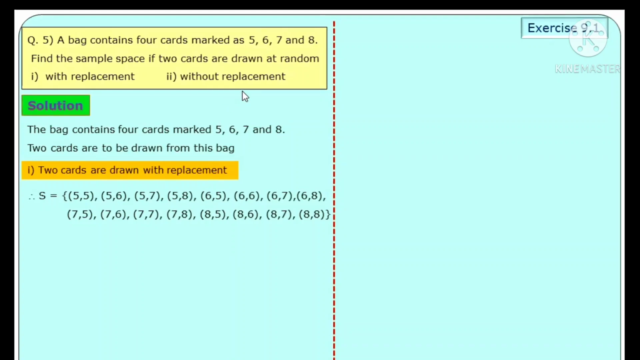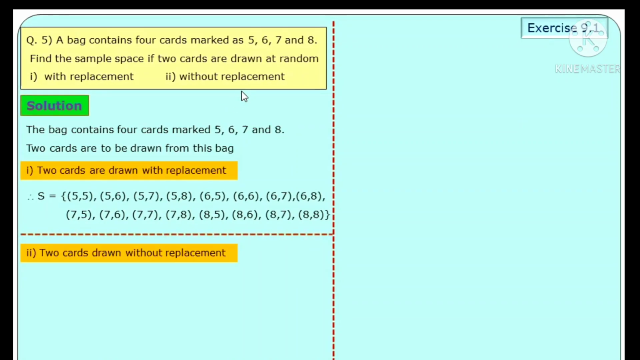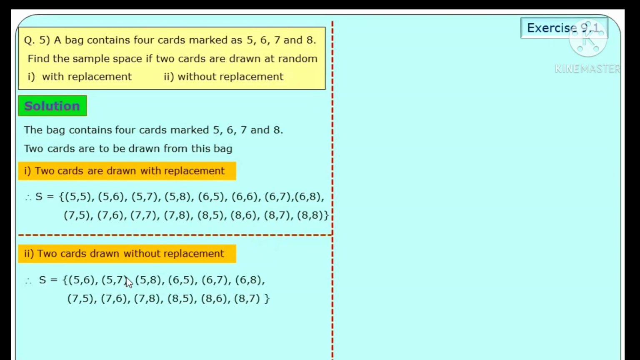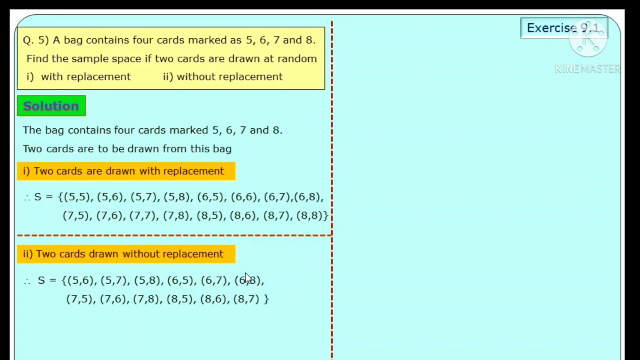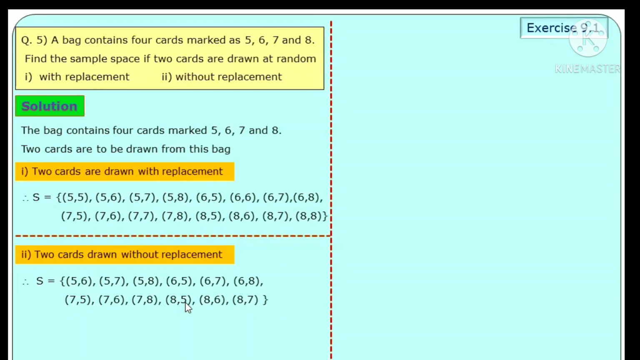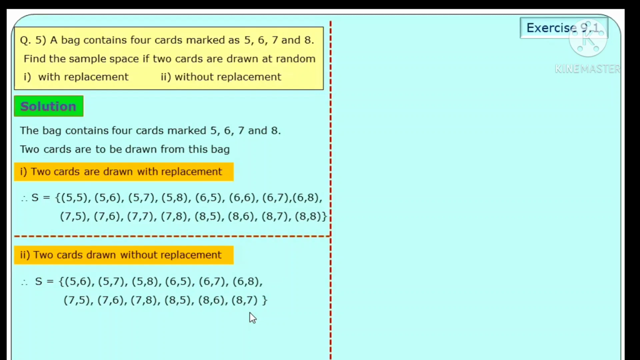And for the second case, without replacement means once a card is selected, you have to keep it outside. So outcomes for the sample space will be 5 6, 5 7, 5 8, then 6 5, 6 7, 6 8, next 7 5, 7 6, 7 8 and 8 5, 8 6, 8 7, without replacement of card.